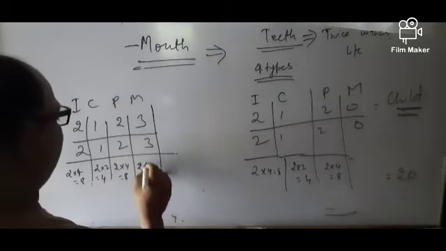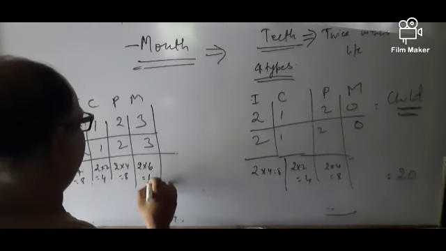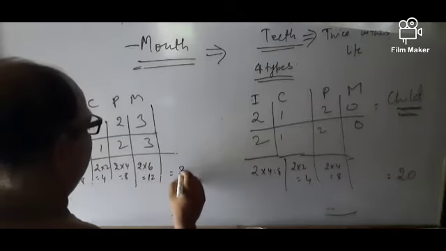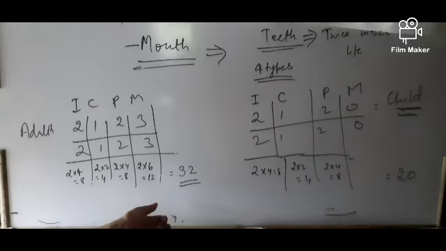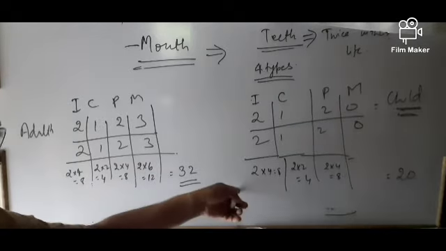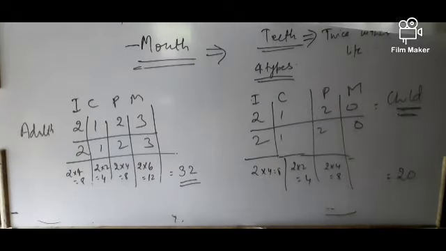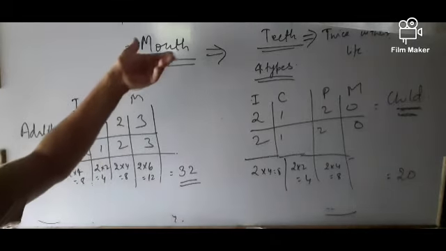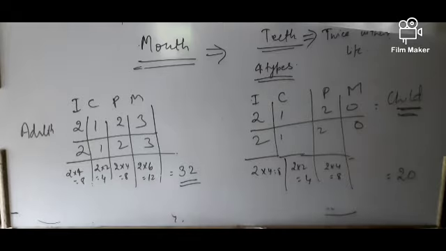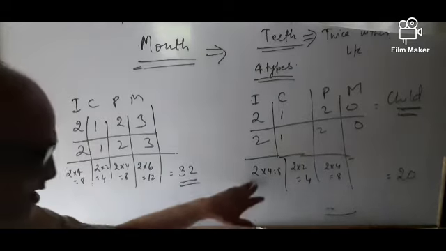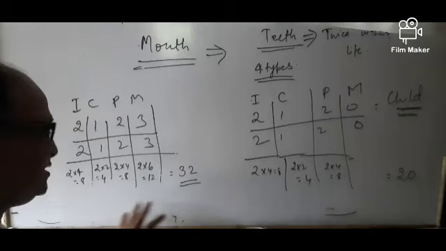And 2 into 6, that will be 12. That means in an adult, how many teeth are present? 32 teeth are present in an adult, and in childhood only 20 teeth are present. Teeth appear in the lifespan of a human being twice. The childhood teeth will disappear, then these teeth come.